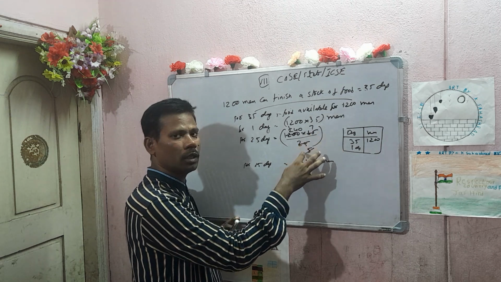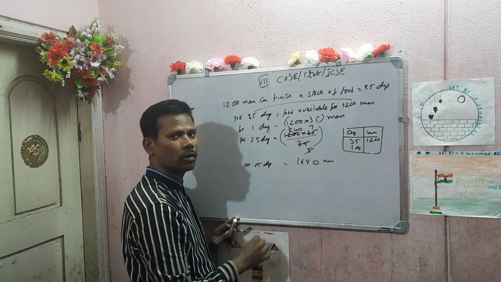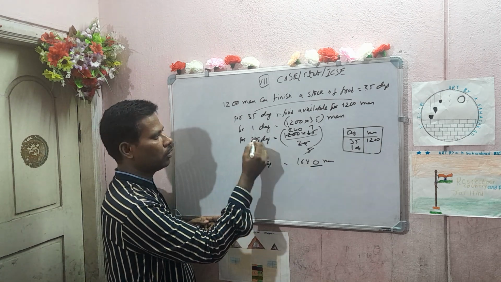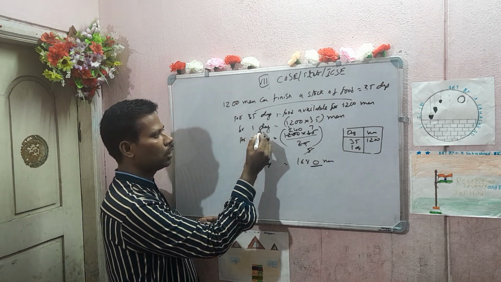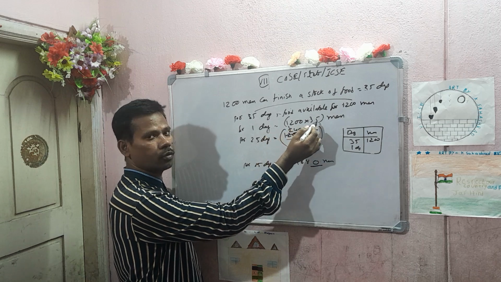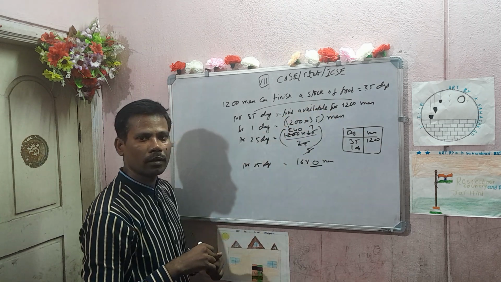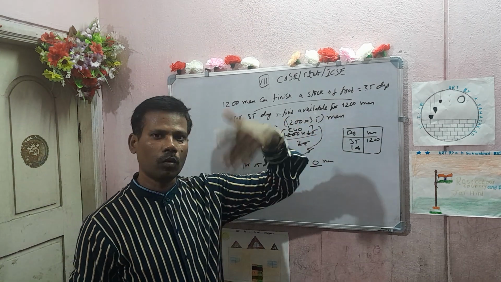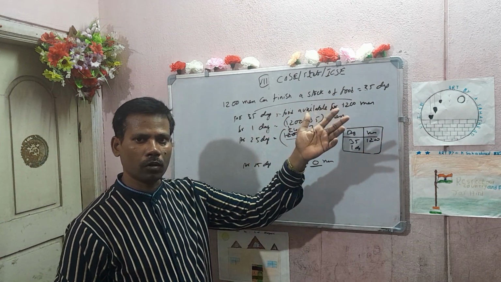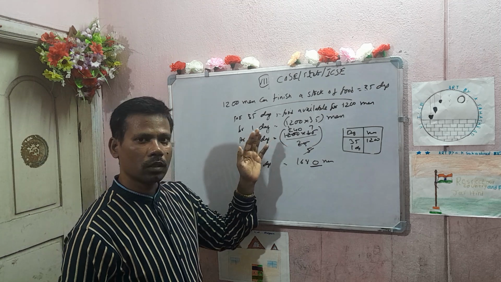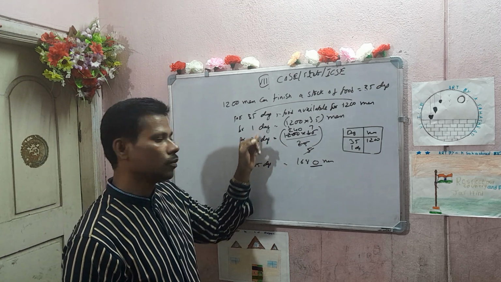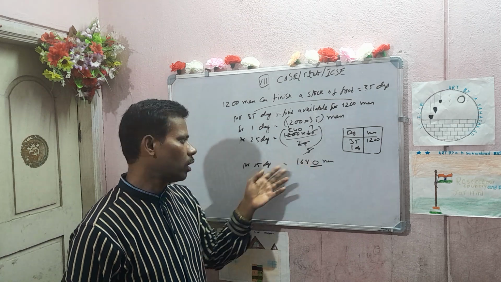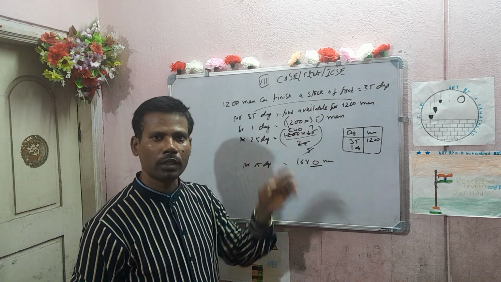So that's why you have to divide by 25. Now for 25 days, that means 1680. For one day, food will be more sufficient, but as the days increase from 1 to 25, the food available will be less. This is the unitary method.